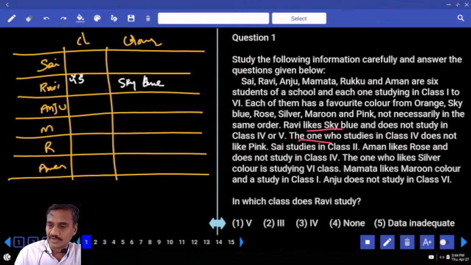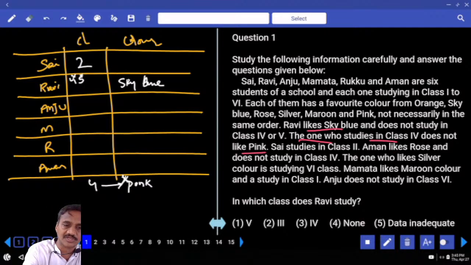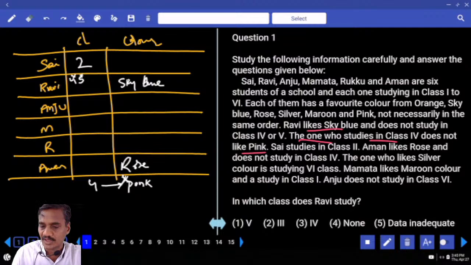Now the one who is studying in class 4 does not like pink color. Write down 4 and pink and put a cross, below the class, below the color. Next, Sai studies in class 2. Aman likes rose color and does not study in class 4. Hence class 4 is ruled out for Aman as well.